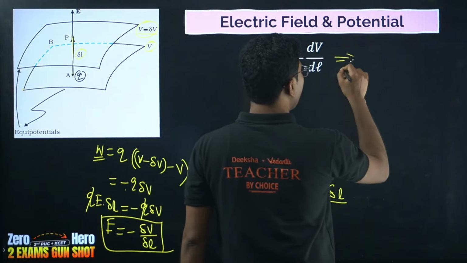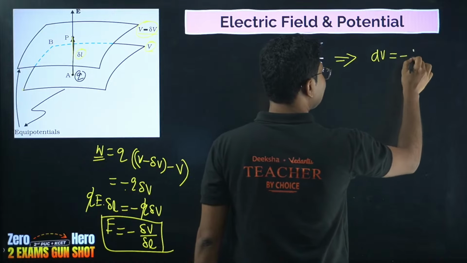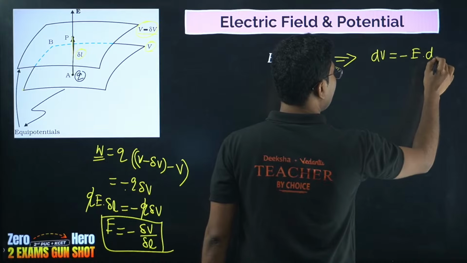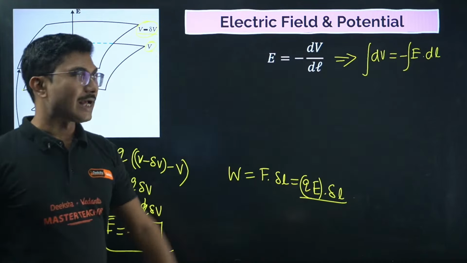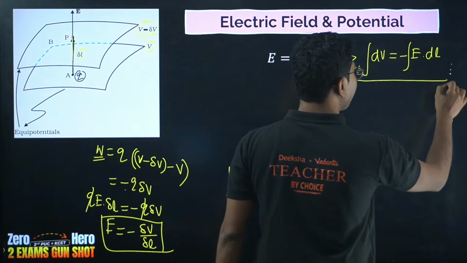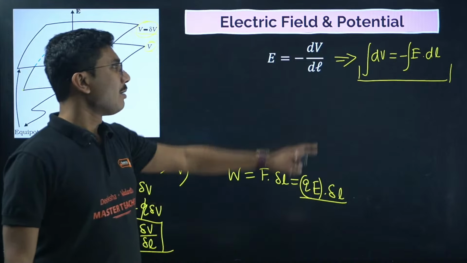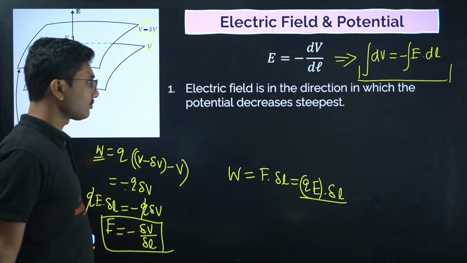Then you simply calculate the potential by dV equals minus E into dL and then integrate. So you can calculate potential from this formula as well. This is slightly higher level. Generally JEE level questions might come like this, but in KCET a direct formula based question might come.